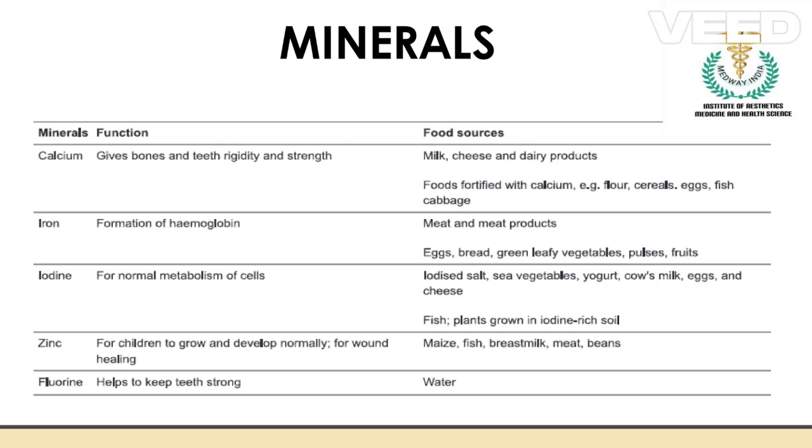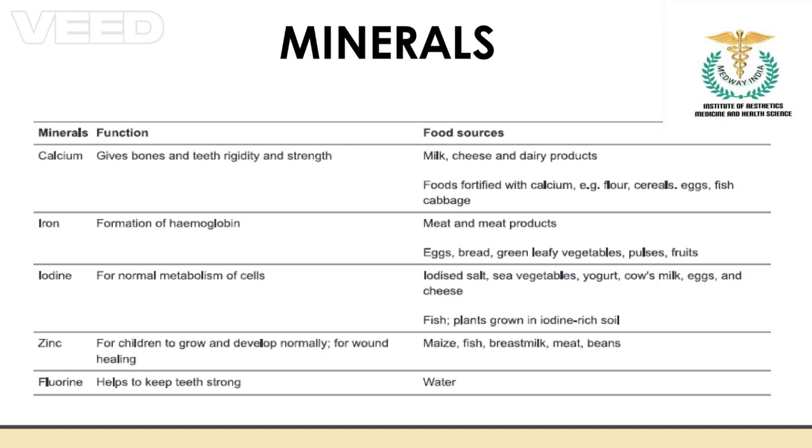Fluorine helps with teeth strength. Fluorine can be consumed through water, and if too much fluorine is consumed, that leads to fluorosis, which is not good. Fluorosis is most prevalent in villages where the fluorine content in the water is high. Also, if the soil is rich in fluorine and vegetables are cultivated in that soil, that leads to an increased amount of fluorine, so fluorosis is another cause. These are the certain factors when it comes to minerals.